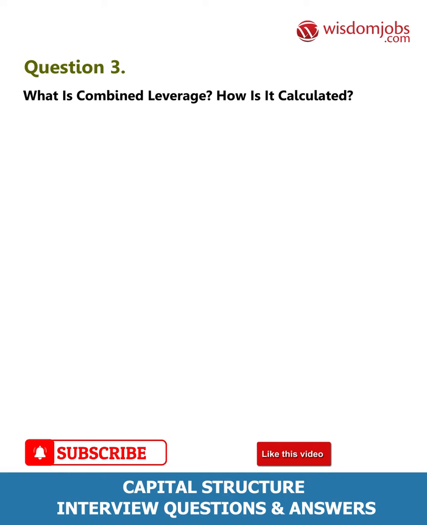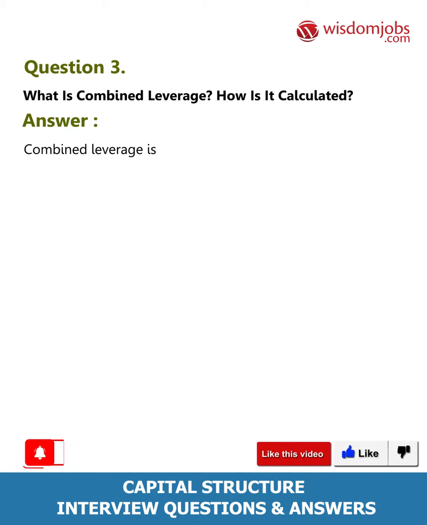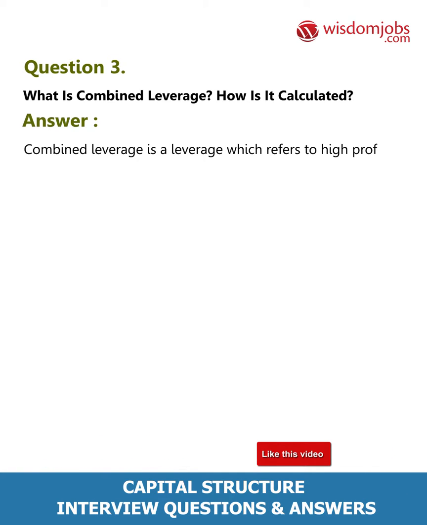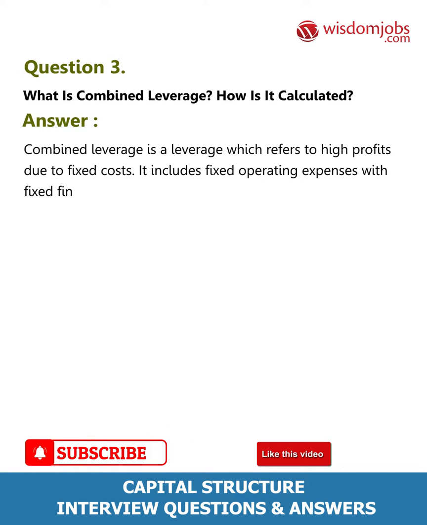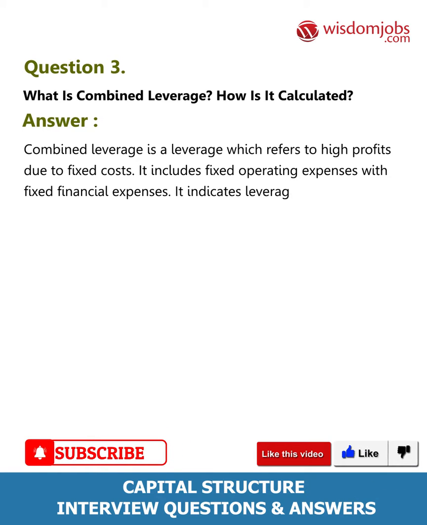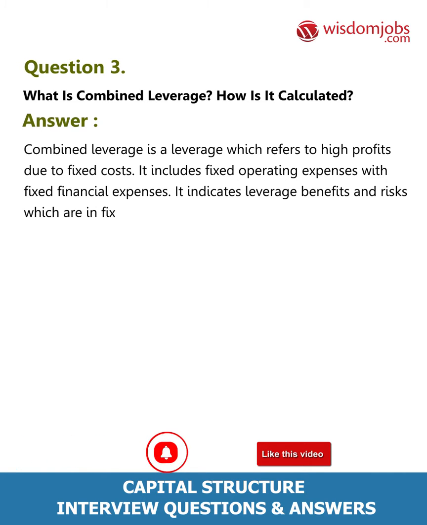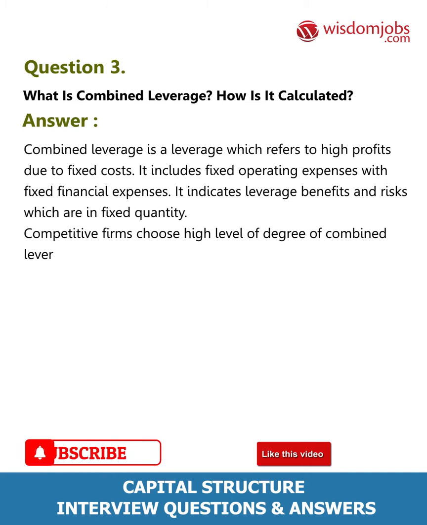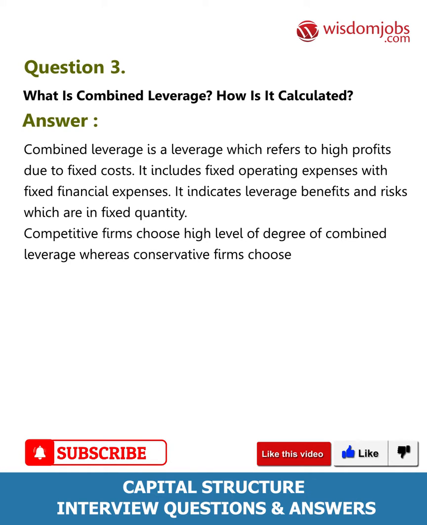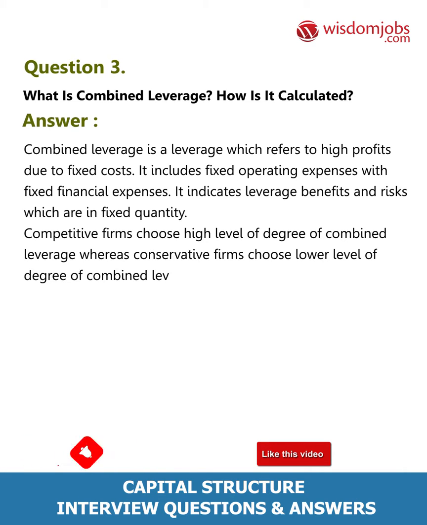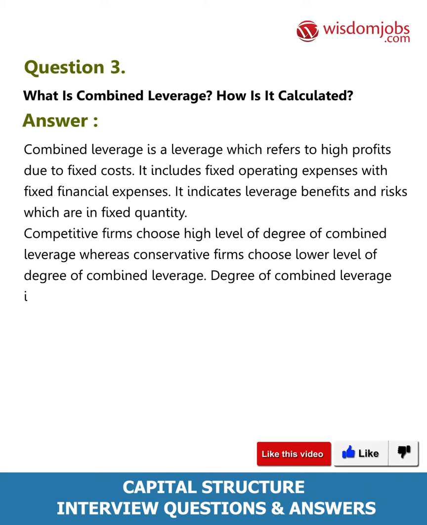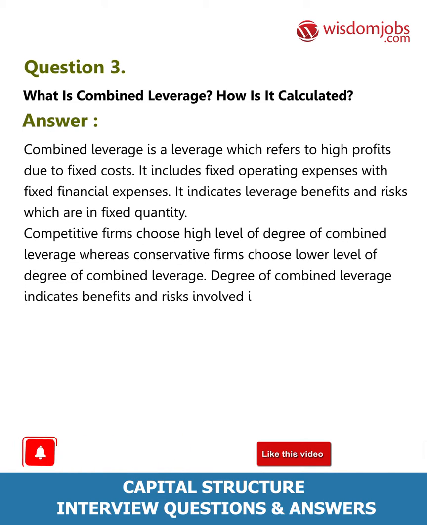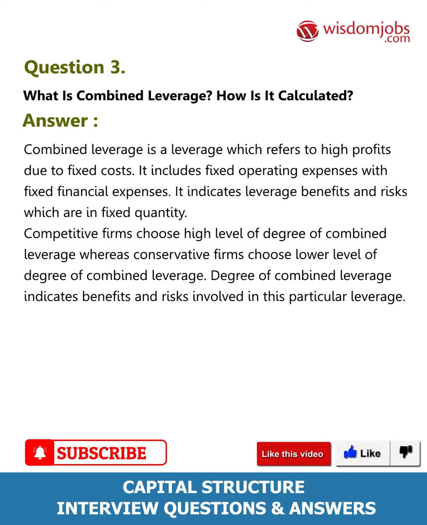Question 3. What is combined leverage? How is it calculated? Answer. Combined leverage is a leverage which refers to high profits due to fixed costs. It includes fixed operating expenses with fixed financial expenses. It indicates leverage benefits and risks which are in fixed quantity. Competitive firms choose high level of degree of combined leverage, whereas conservative firms choose lower level of degree of combined leverage. Degree of combined leverage indicates benefits and risks involved in this particular leverage.